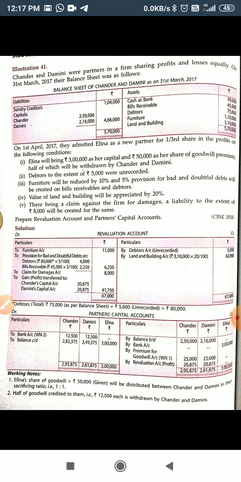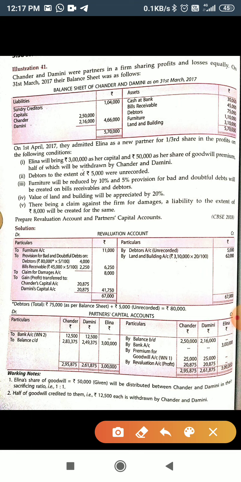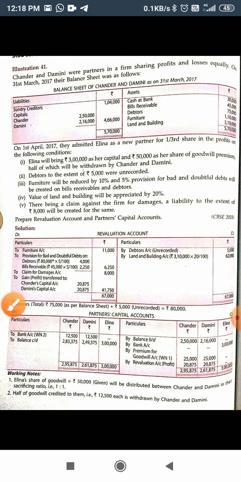On the debit side, to bank, Chandar half of the goodwill 25,000 divided by 2, 12,500, and 25,000 of Damini divided by 2, 12,500, same amount. And after that we will create the balance of capital account and find